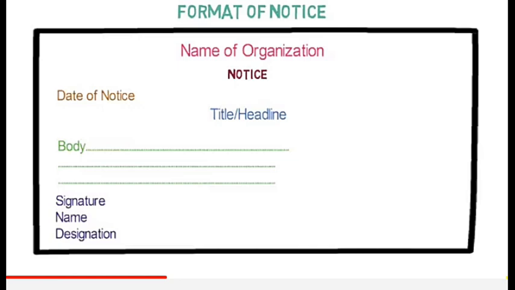If the dance competition is for the secondary wing, then I can mention all the students of class 9 to 12 are hereby informed that the school is going to organize an inter-school dance competition on this date. Means you will mention the date, in the school auditorium.